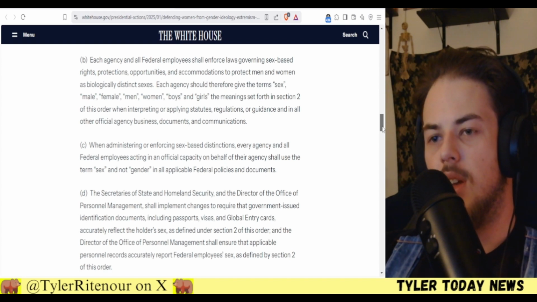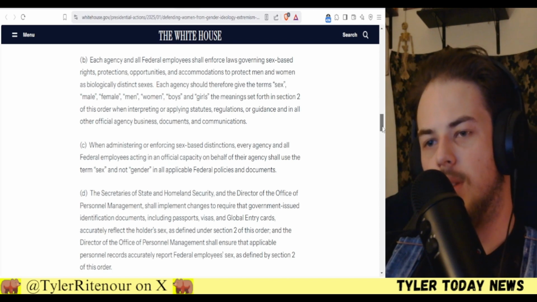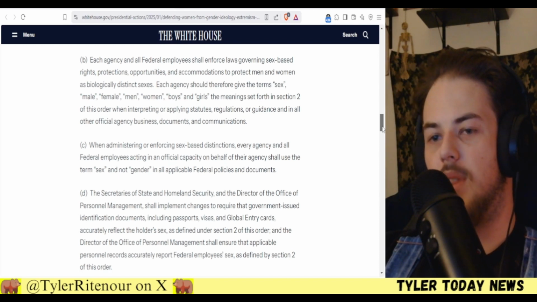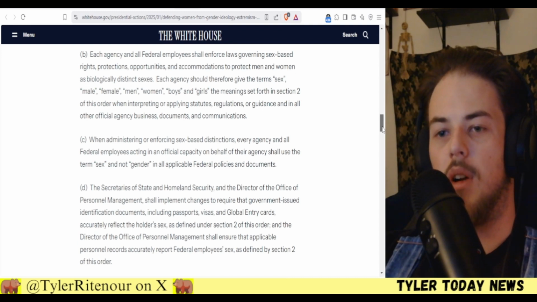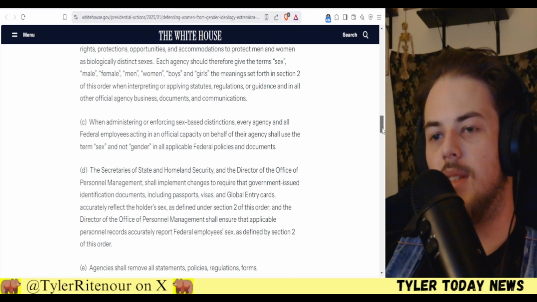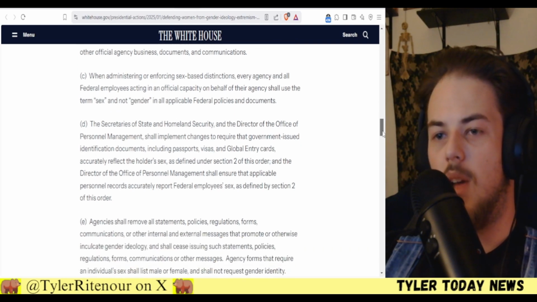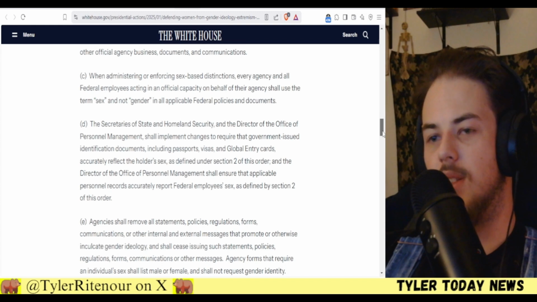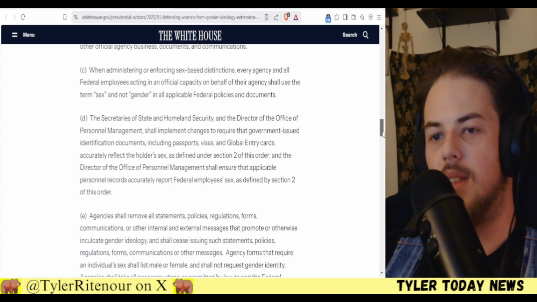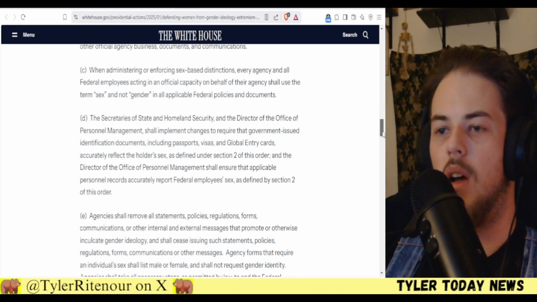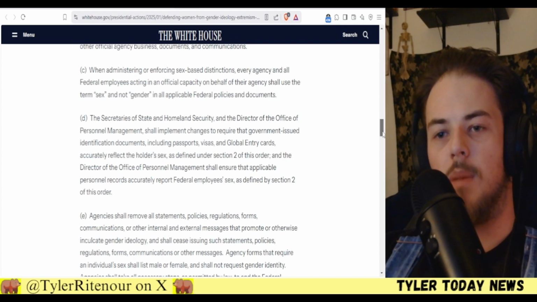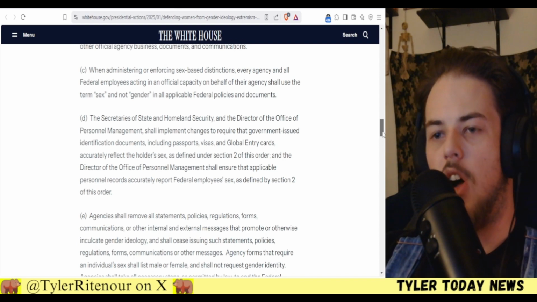Each agency should therefore give the terms sex, male, female, men, women, boys, and girls the meanings set forth in Section 2 of this order when interpreting or applying statutes, regulations, or guidance in all other official agency businesses, documents, and communications. When administering or enforcing sex-based distinctions, every agency and all federal employees acting in an official capacity on behalf of their agency shall use the term sex and not gender in all applicable federal policies and documents.